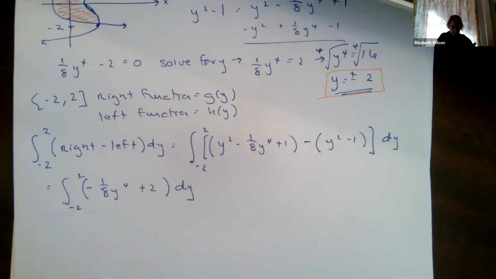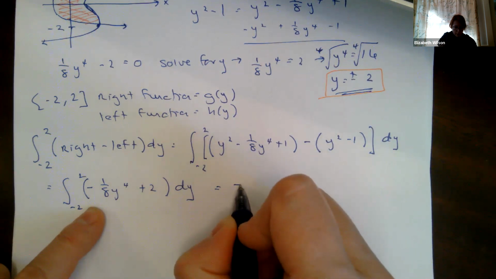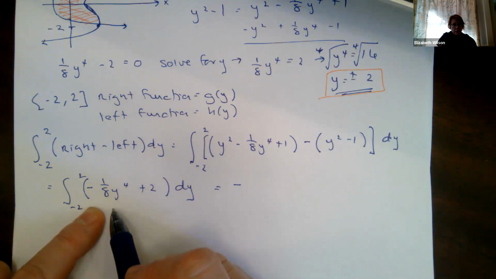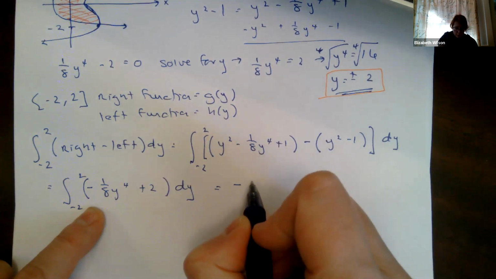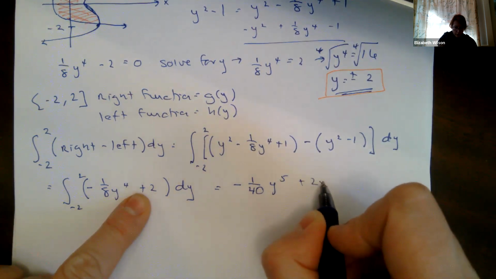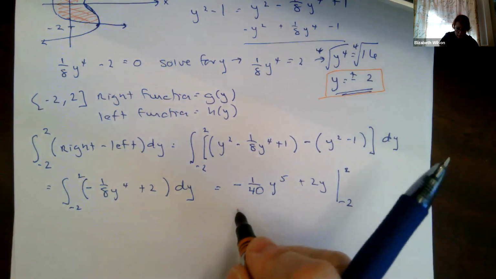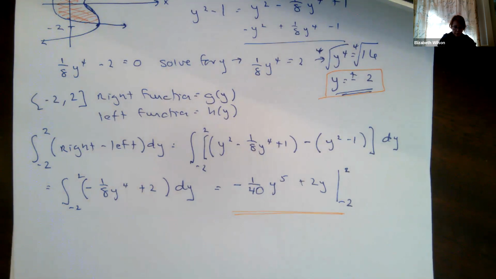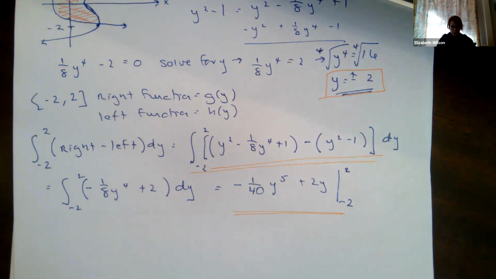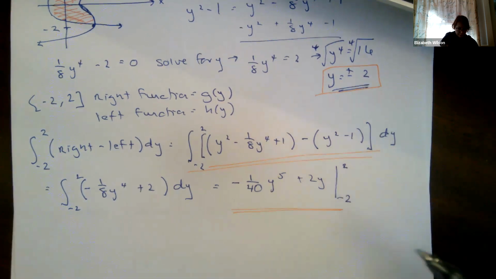Okay, power rule for each of these. So my antiderivative, when I go to integrate this, becomes minus 1/8 times y to the 4th divided by 5. 1/8 times 1/5 is 1/40 y to the 5th plus 2 times y, and this is being evaluated from minus 2 to positive 2. You need this as your antiderivative. You must show that, and you must show this, which is right minus left. Okay. Points of intersection, right minus left, my antiderivative. Now I can just go ahead and evaluate it.